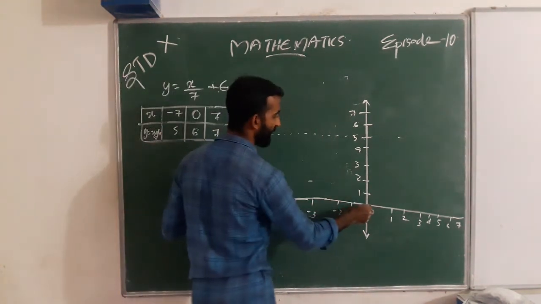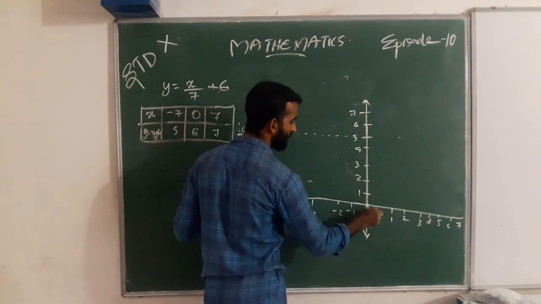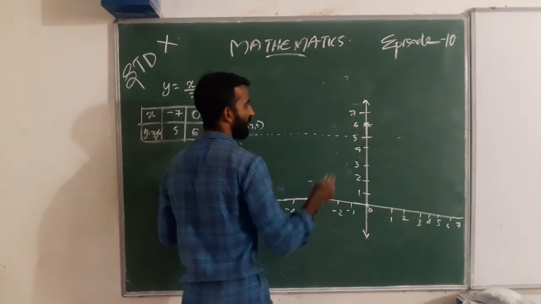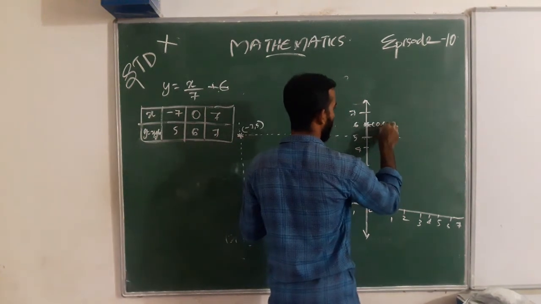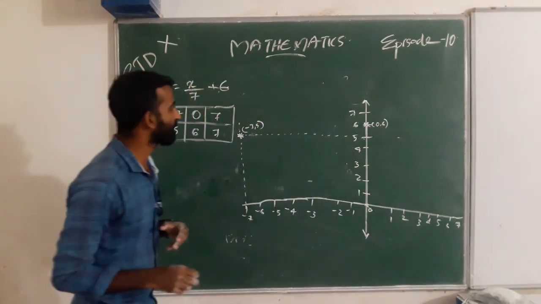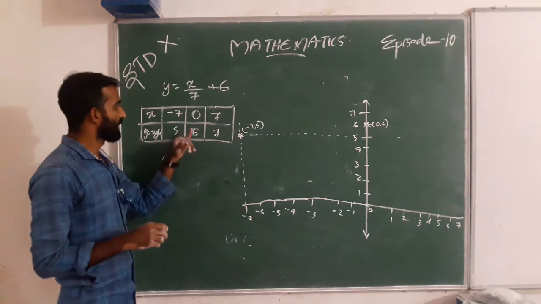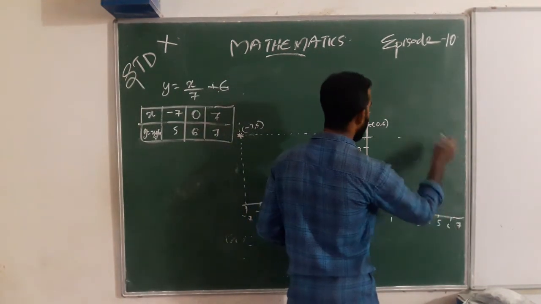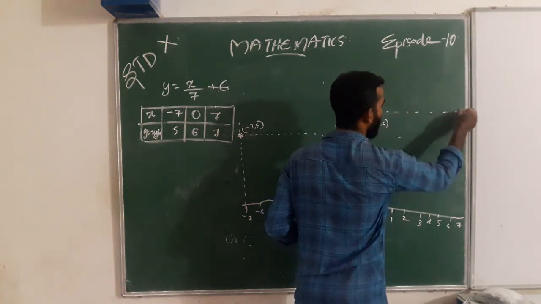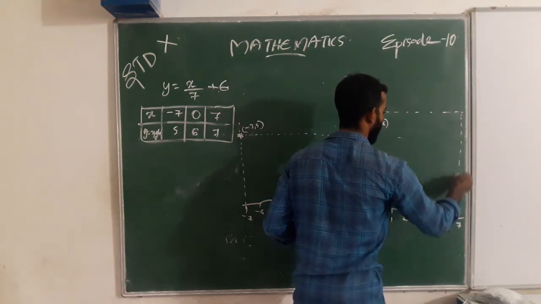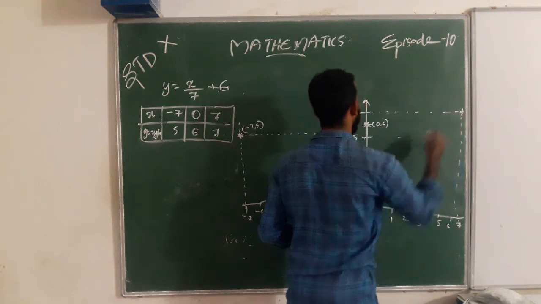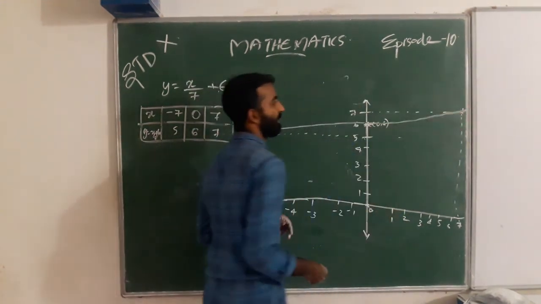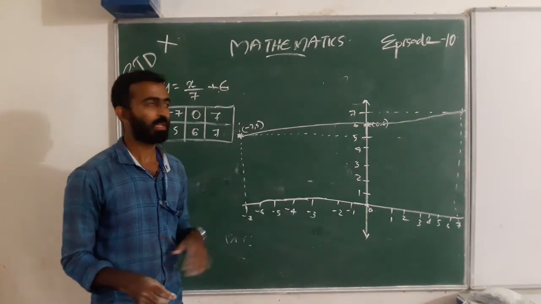When we take x as 0, the point is here. Next one is 7, 7. When we draw perpendicular lines from both sides, we can draw a line through these points.